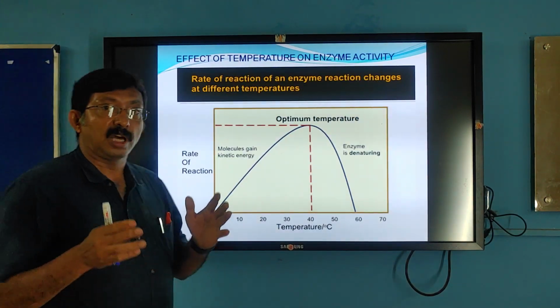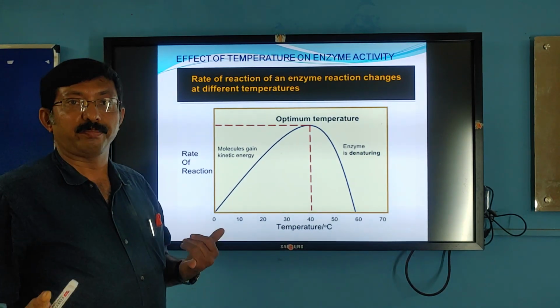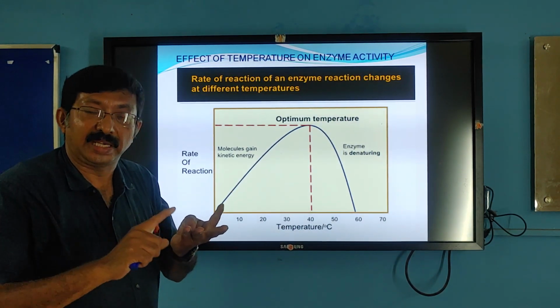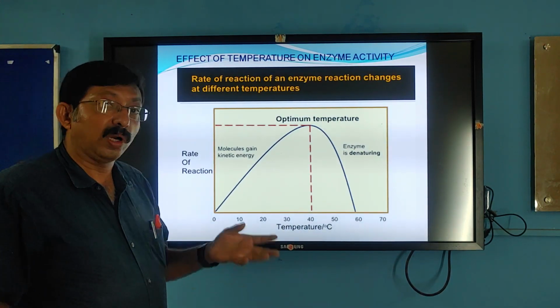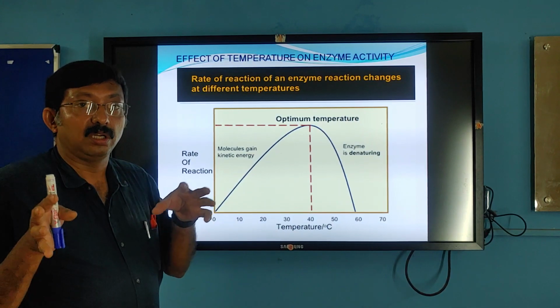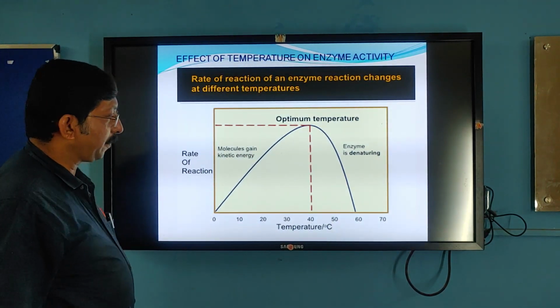Now, enzymes are proteins, as I told you. They are very sensitive to temperature, they are very sensitive to pH, acids or alkali, and they are very sensitive to substrate concentration. Now, what are the effects of temperature, pH as well as substrate concentration on enzyme activity? Let's have a look here.